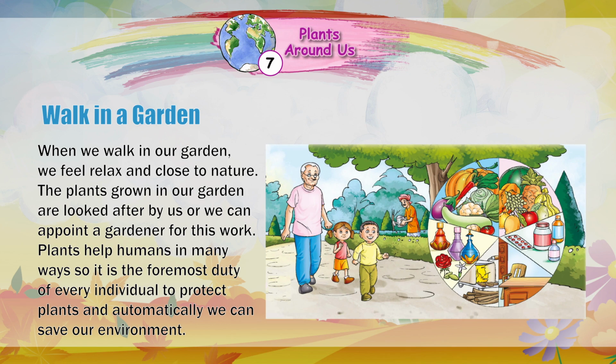The plants grown in our garden are looked after by us, or we can appoint a gardener for this work. Plants help humans in many ways, so it is the foremost duty of every individual to protect plants, and automatically we can save our environment.